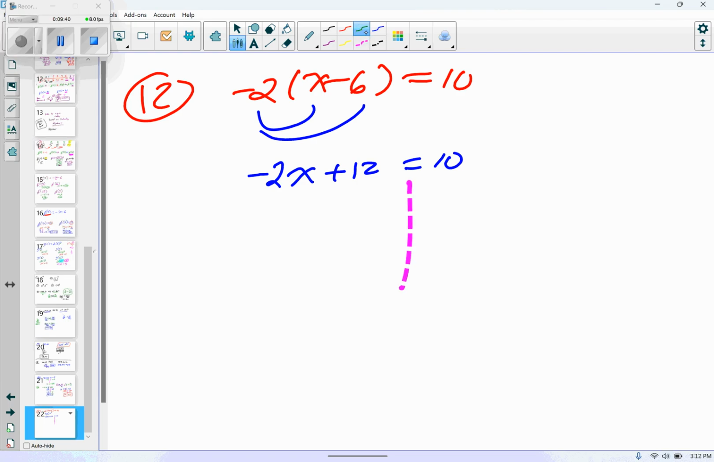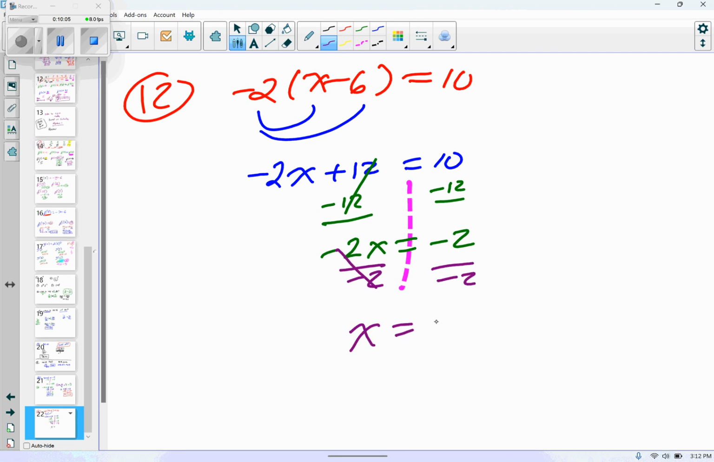All right. What should I do? Subtract 12. Very good. Those are gone. Negative 2x equals negative 2. Last step. Divide by negative 2. Those cancel. Negative over negative is positive. 2 over 2 is 1. That's number 12.